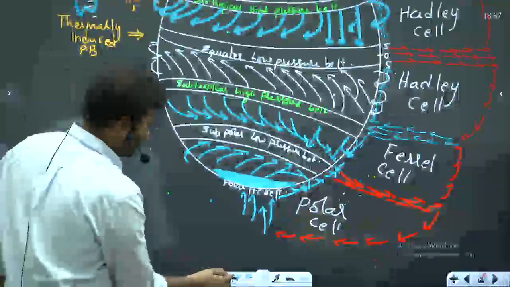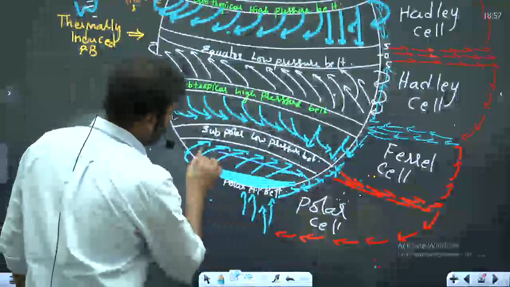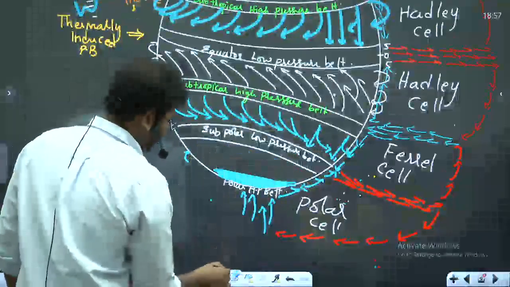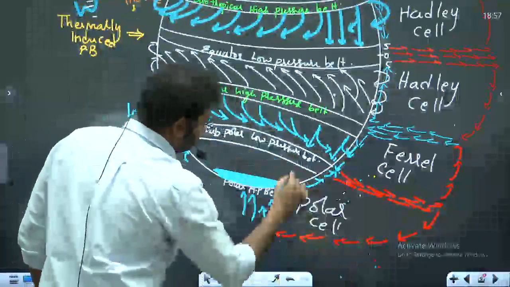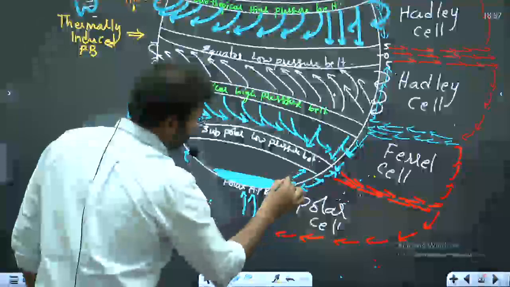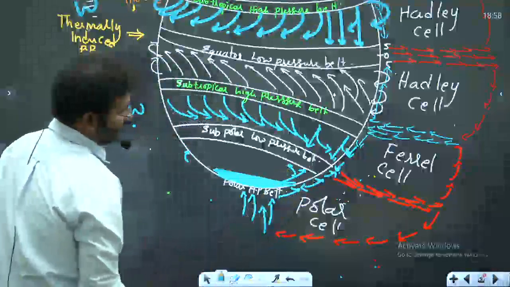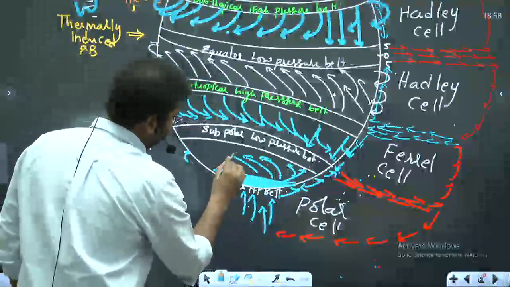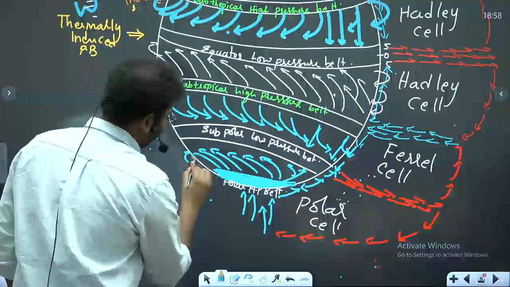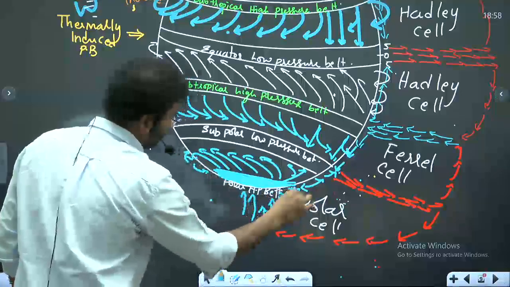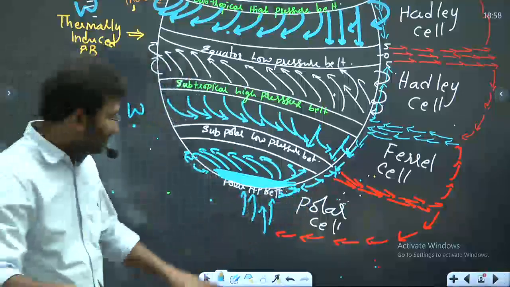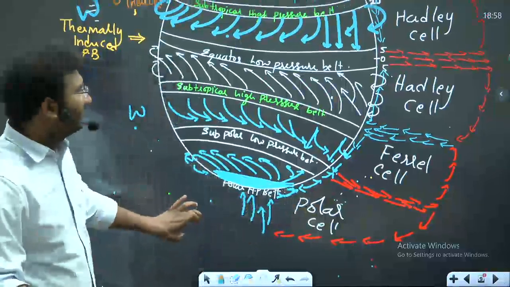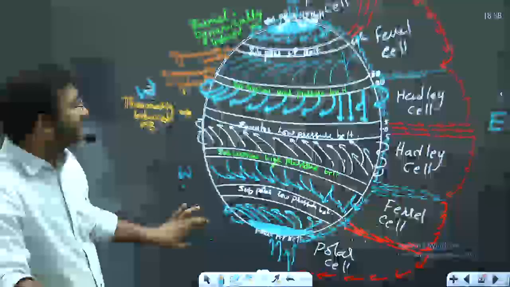Yes, it should be. I applied the Coriolis force the wrong way. Left, right. These are polar easterlies. So likewise, our earth will be having these kinds of winds.